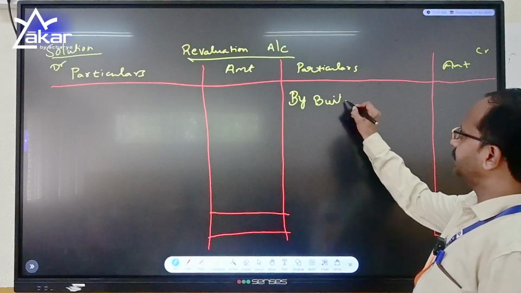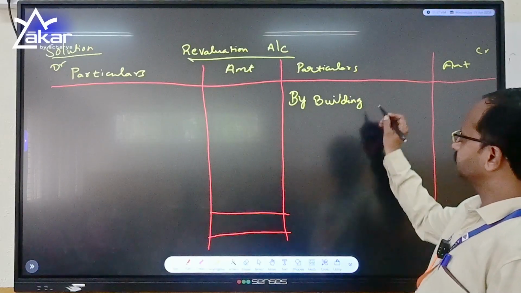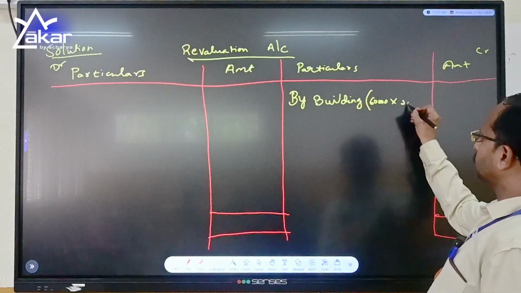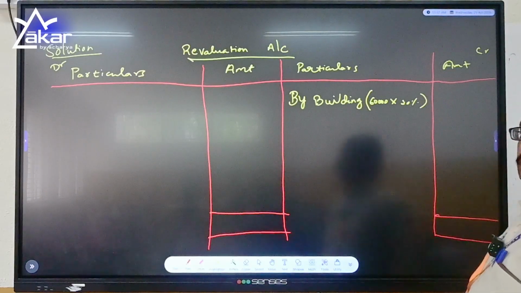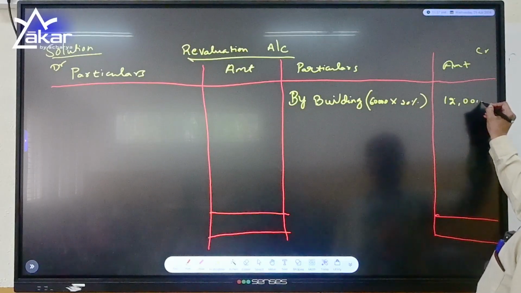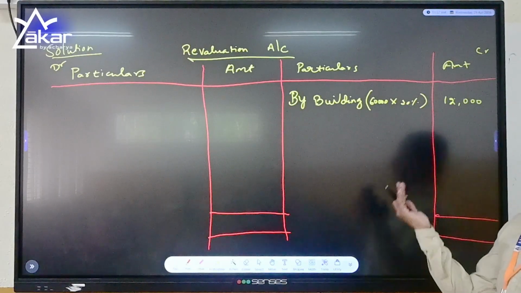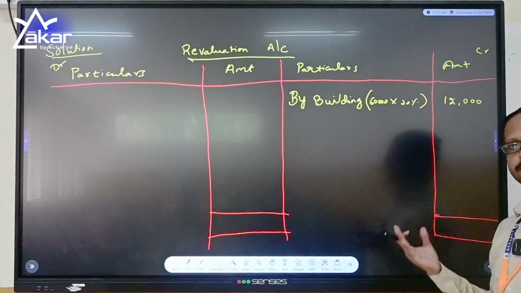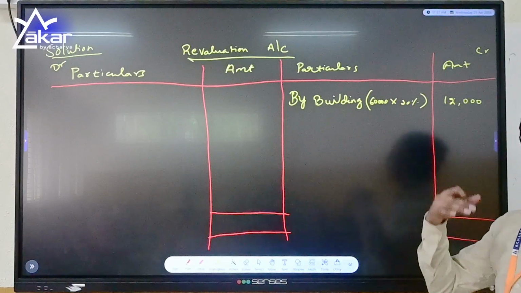So by building, 60,000 into 20% is the hike. So 20% will come to 12,000. Building is increased by 20%. So the value of the building was 60,000 and it is increased by 20%. So we have an increase of 12,000.